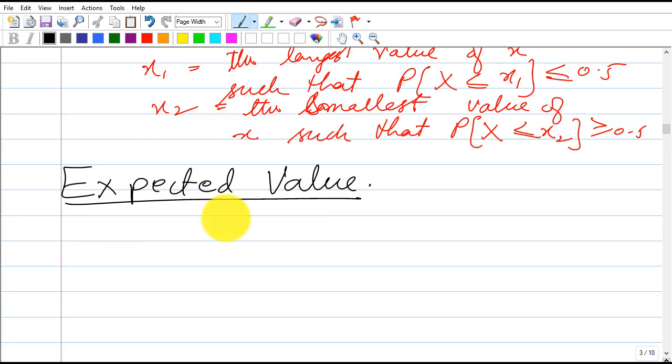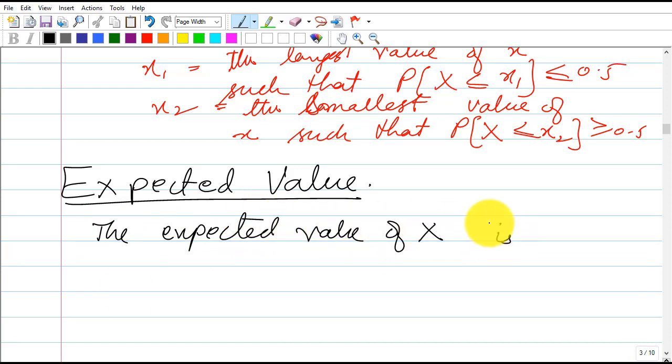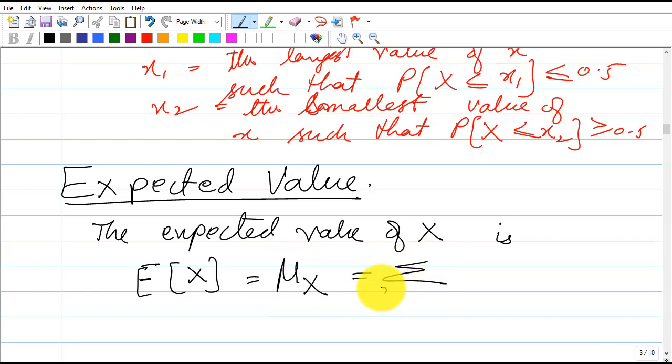So the expected value of x is simply a function written as E of x, which can be written as mu sub x, and it is defined as the summation over the range of x, x times the probability mass function of x. So that's actually quite simple to find out this number.